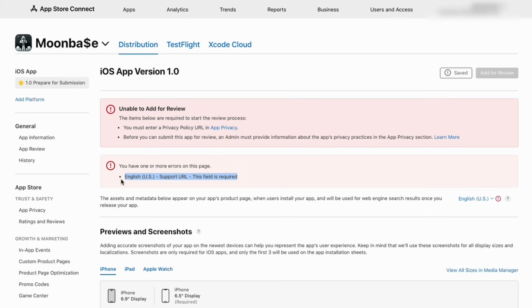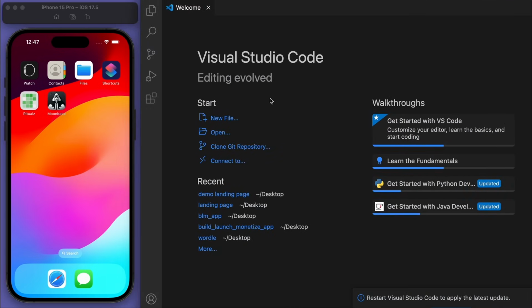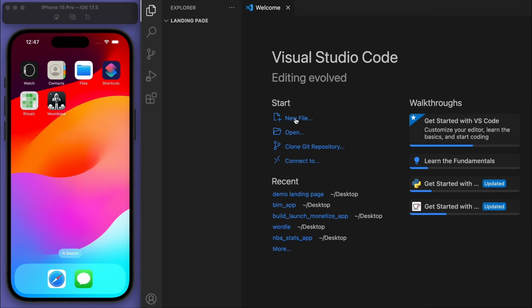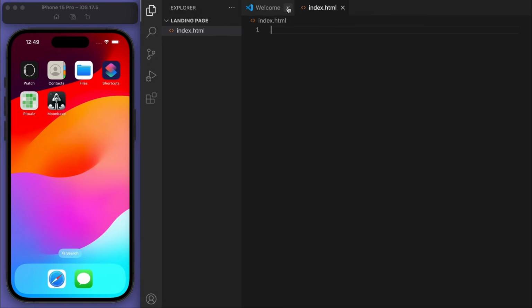So that brings us on to the landing page stuff. On my desktop, I'm going to create a new folder called landing page. And I'm going to open up VS Code. And let's open that specific folder we just created. Let's create a new file and just save it so that we can have it in there. So we're going to call it index.html. And this is where all of the websites are going to begin.